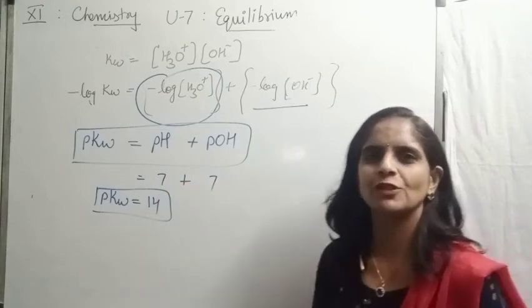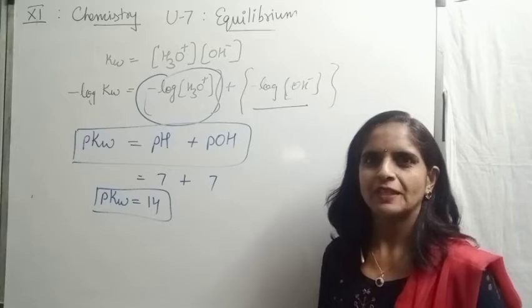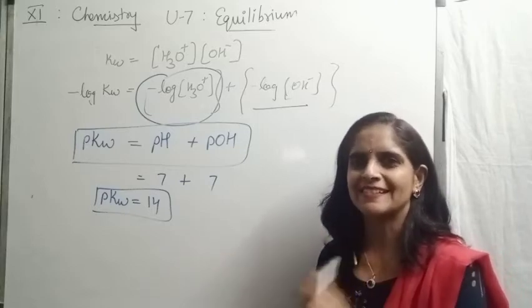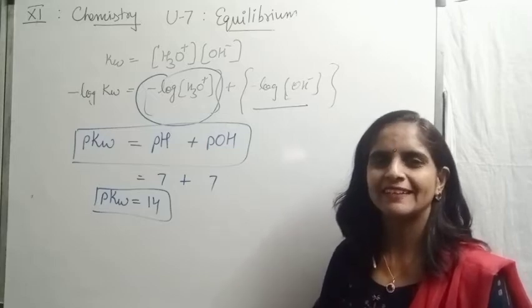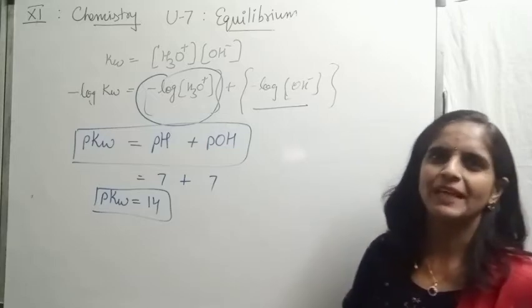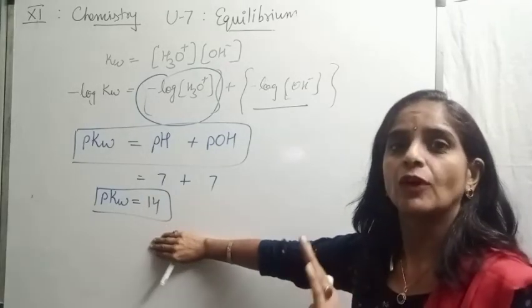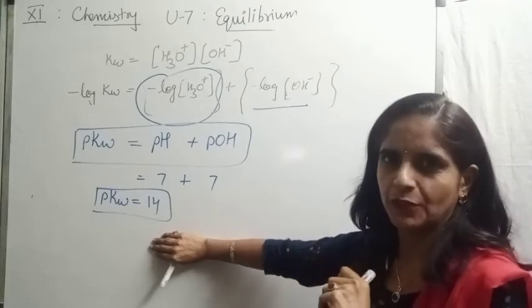Suppose if the solution is not neutral, will the value of pKw remain 14 or would it be something else? Can you decide? Okay, let me answer. It will always come 14 whether the solution is acidic, basic or neutral.